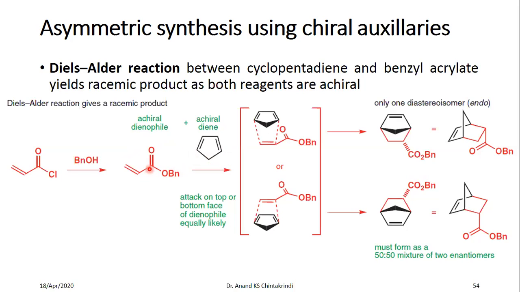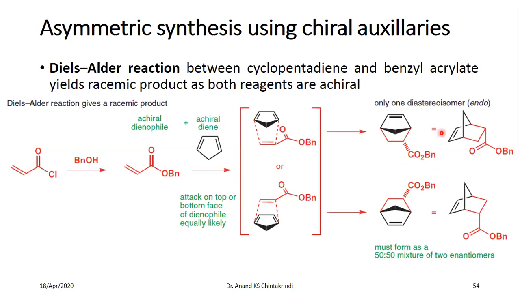However, the diene can attack the dienophile from the top face, and you will get this particular enantiomer, or attack the bottom face of the dienophile, which will generate this other enantiomer, and both are formed 50-50. Although you get only one diastereomer.